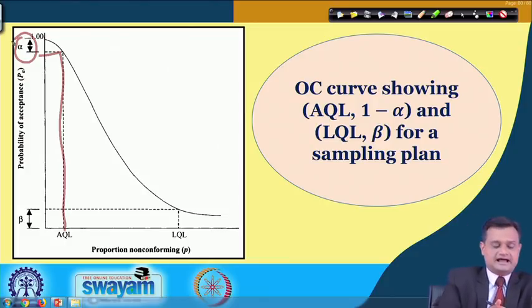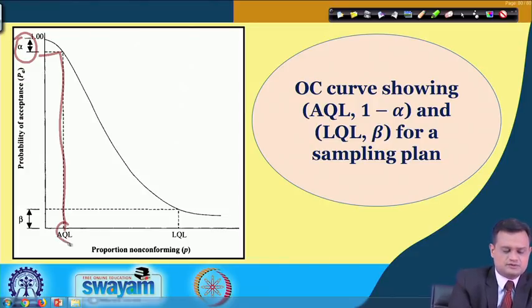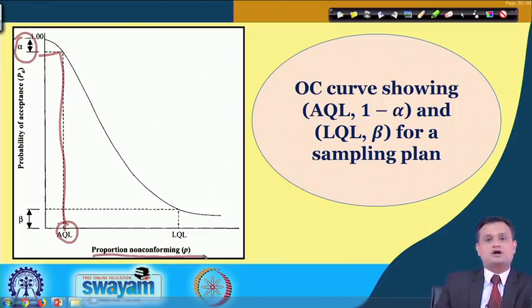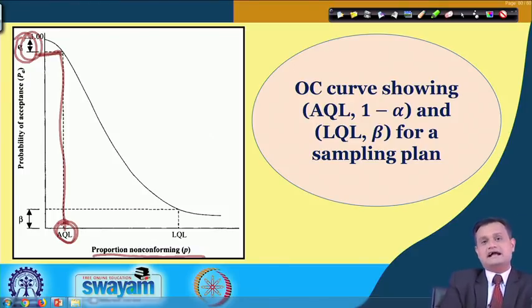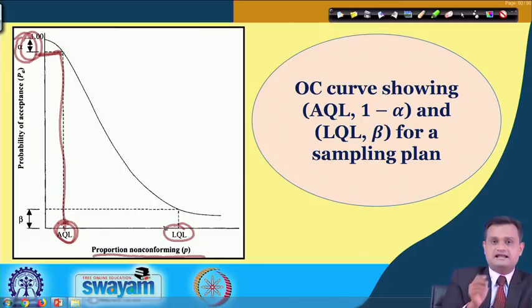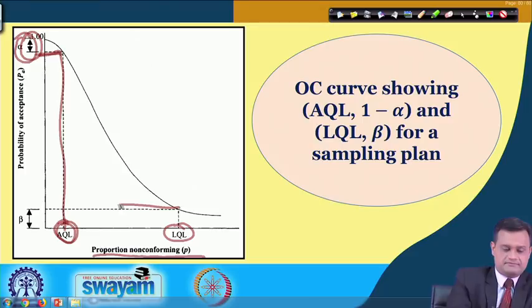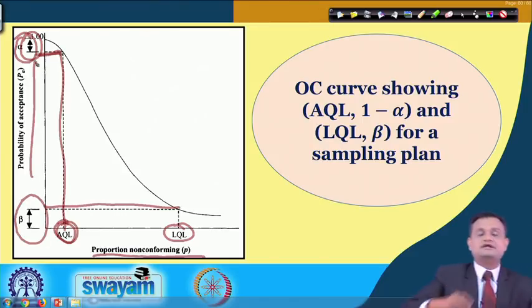It means that the lot which has this much % of non-conforming, the proportion of non-conforming at AQL, will be accepted 95, 96, whatever this alpha is, that many times. But the lots which have LQL quality level, that is a very poor lot, maybe let us say 9%, 8%, whatever, would only be accepted this much of the time, and this is basically my probability of acceptance.